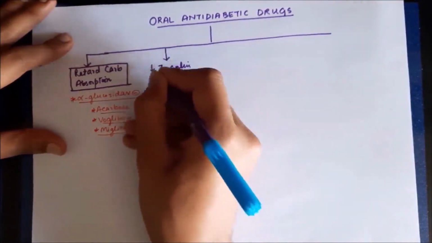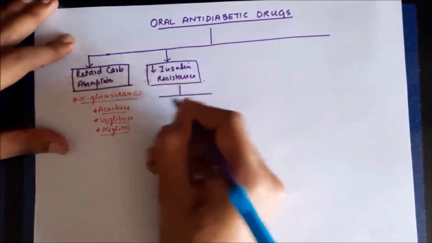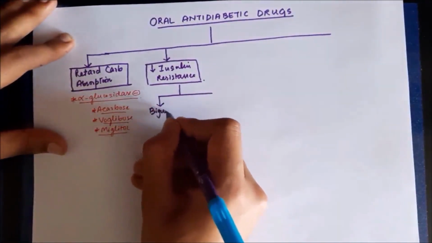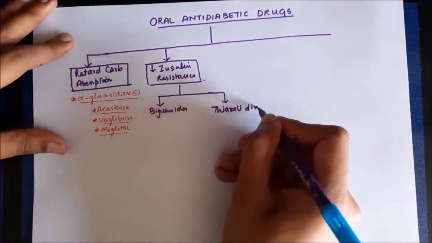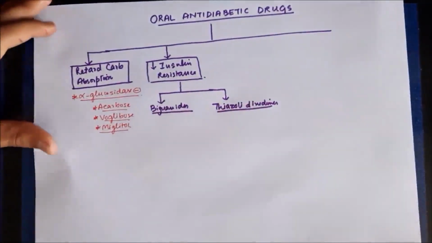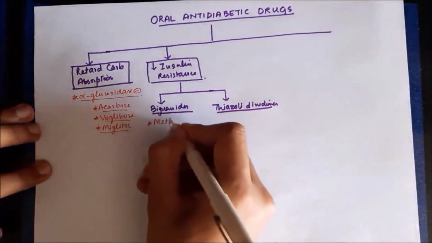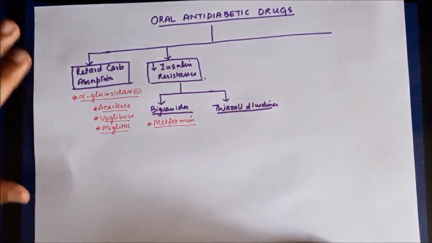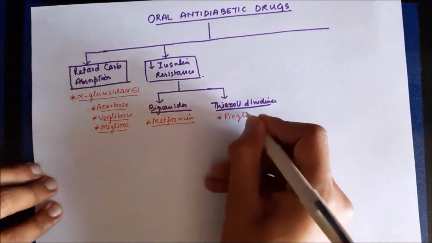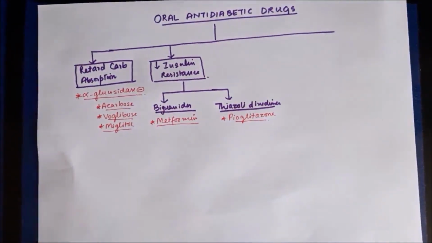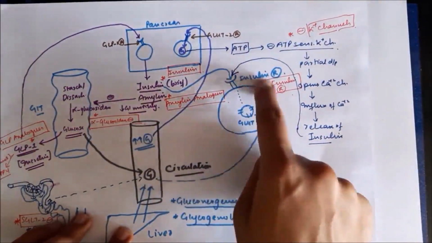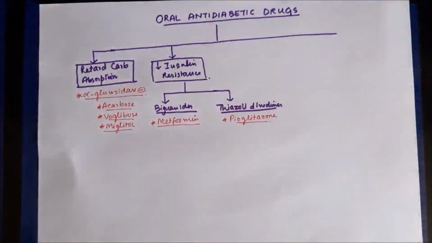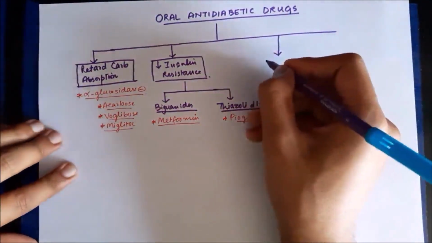Second class of drugs are the drugs which will decrease insulin resistance. Now, this class of drugs consists of two further classes. These are biguanides and thiazolidinediones. Biguanides is an important class of drugs. It consists of the drug called metformin, which is a very important drug. It not only decreases insulin resistance but also decreases the extent of gluconeogenesis in the liver. Thiazolidinediones consist of drugs such as pioglitazone. Now, normally when insulin acts on insulin receptors, due to prolonged use there can be development of insulin resistance. So these drugs, by various mechanisms, will decrease insulin resistance and increase the action of insulin.